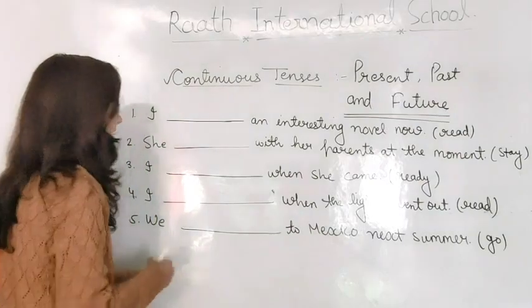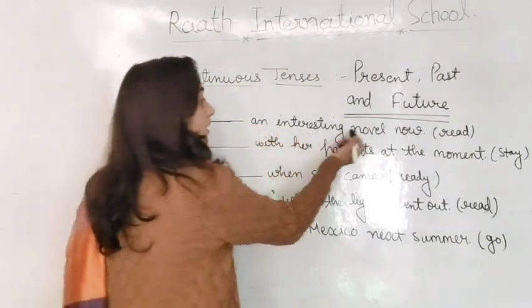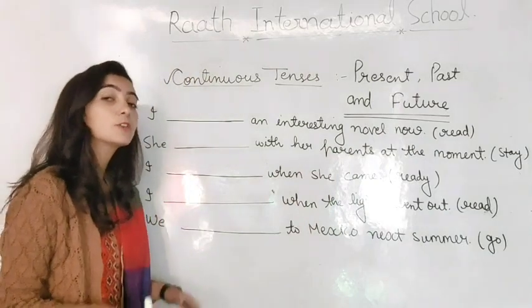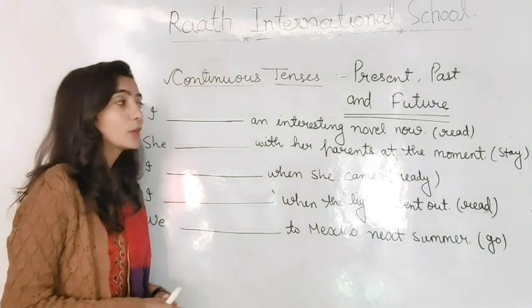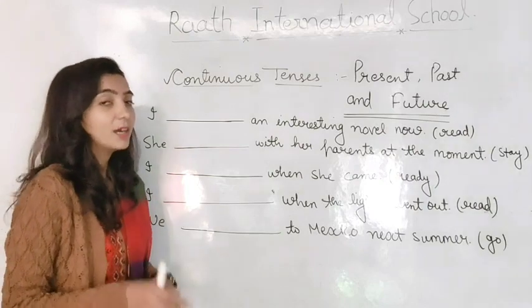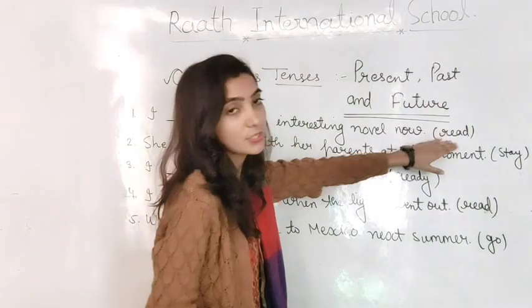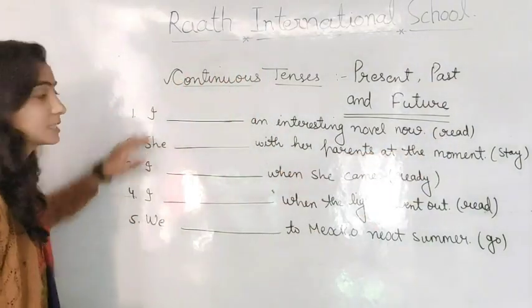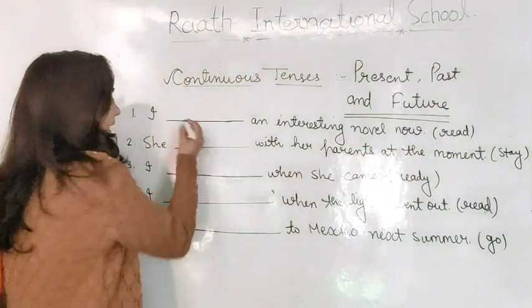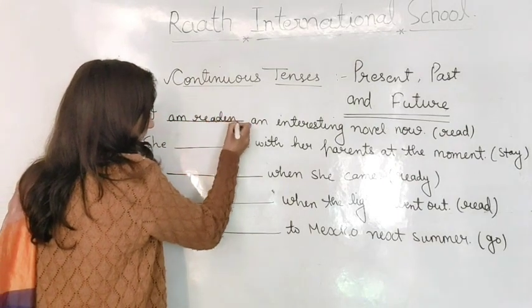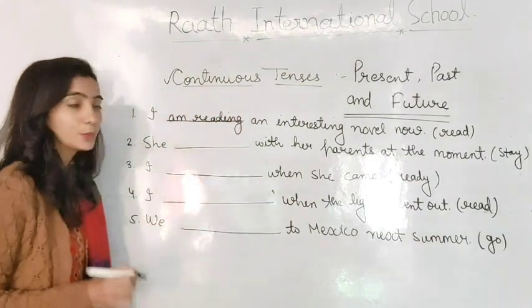Okay, so let's start. I am reading a novel now. Now it means right now. We are talking about present continuous. That's why we'll fill here is am plus verb first form with ing. So as you can see, the verb is read here and the subject is I. So we will fill am reading. Okay, what is next?